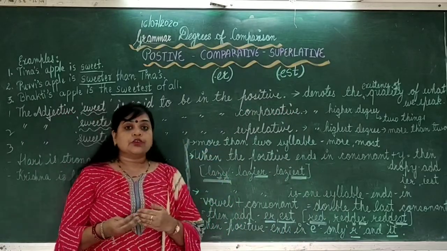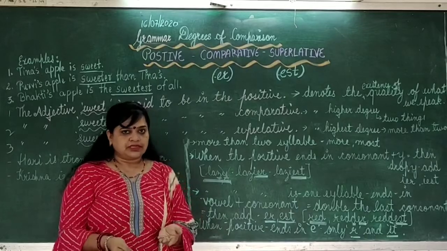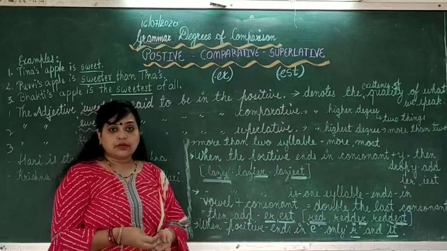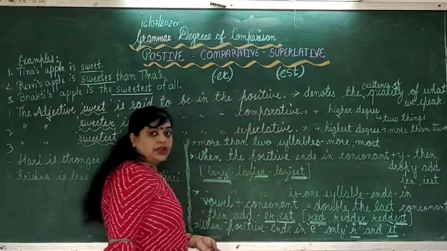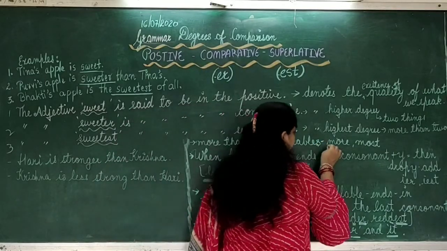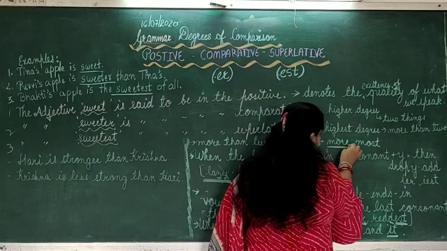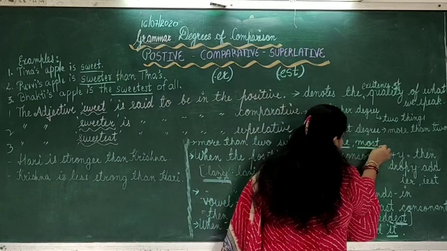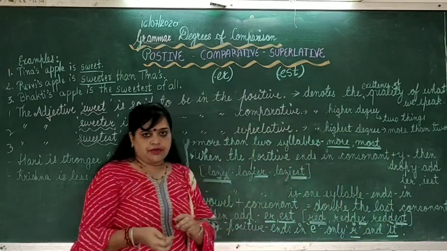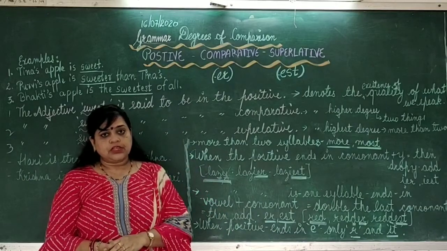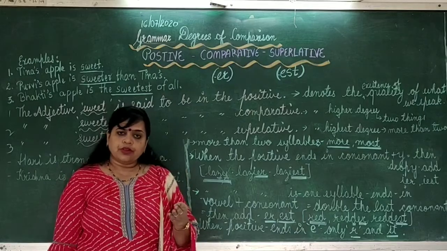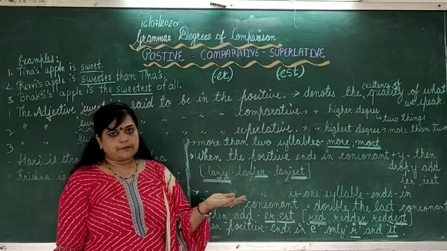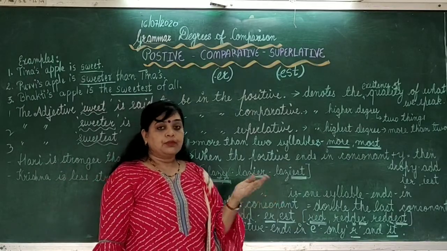If the word is of more syllables, like more than 2 syllables, then we will have to add words like more, most before the word. For example, beautiful, more beautiful, most beautiful. Clear?